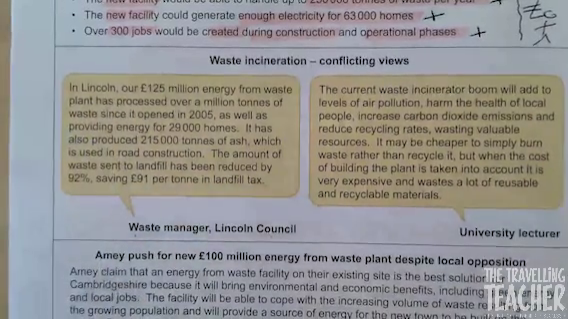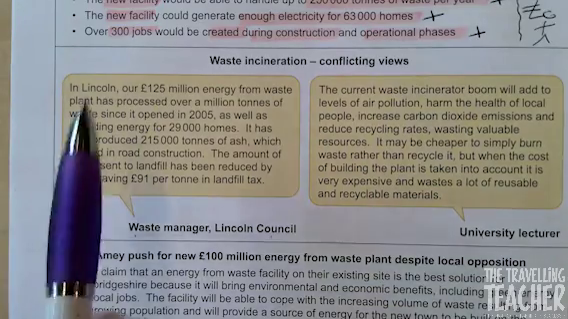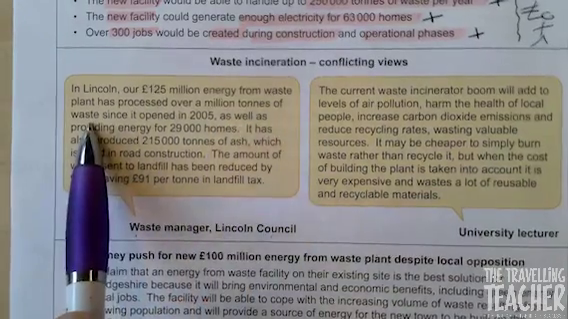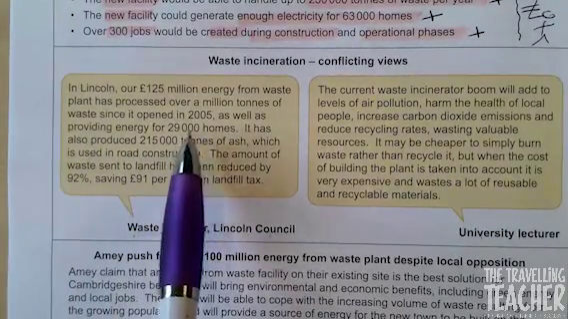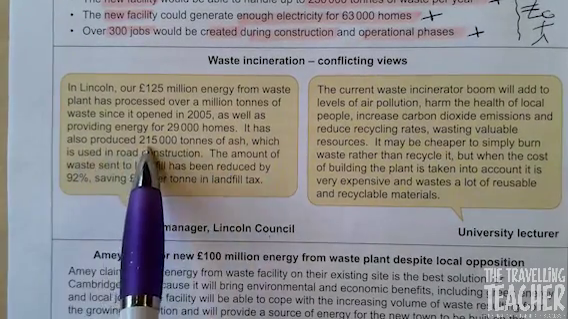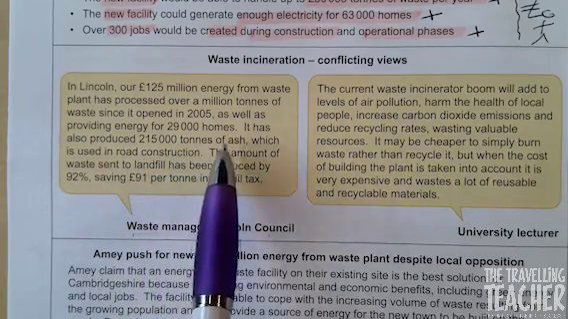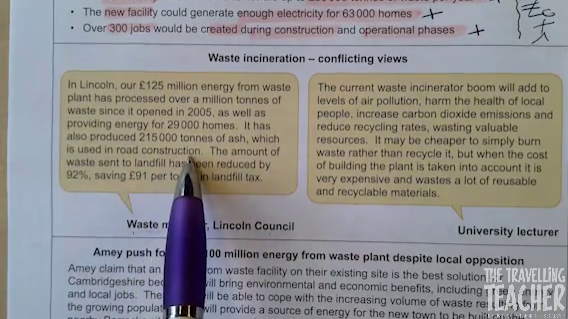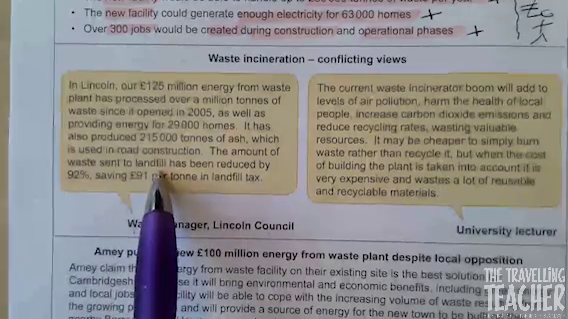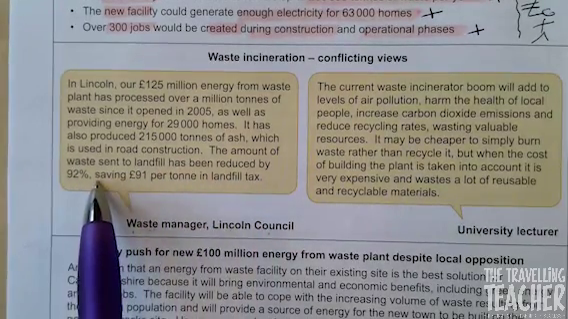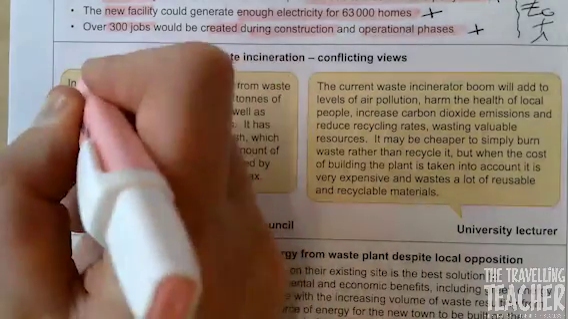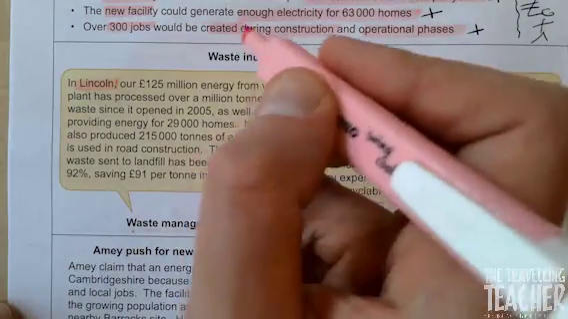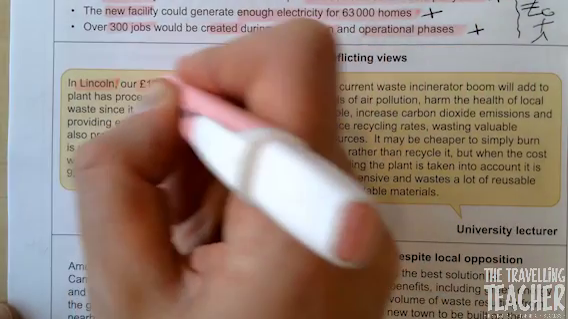In Lincoln, 125 million energy from waste plants has processed over 1 million tonnes of waste since it opened in 2005, as well as providing energy for 29,000 homes. It's also produced 215,000 tonnes of ash, which is used in road construction. The amount of waste sent to landfill has been reduced by 92%, saving £91 per tonne in landfill tax. Very positive.